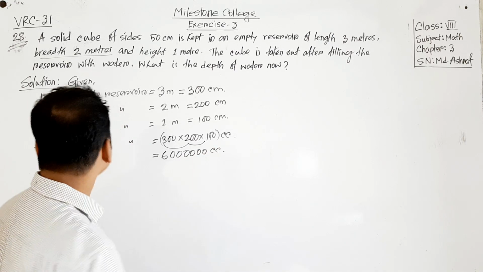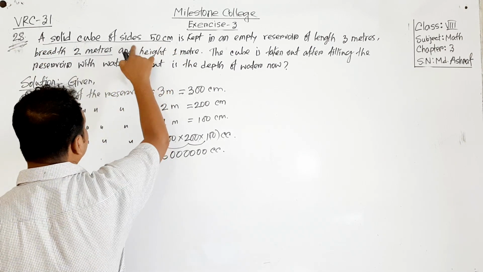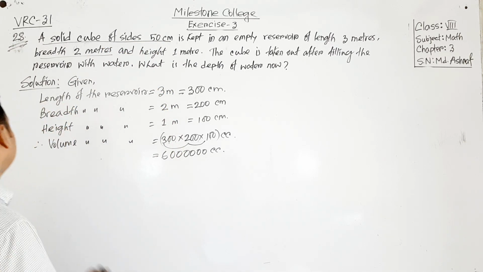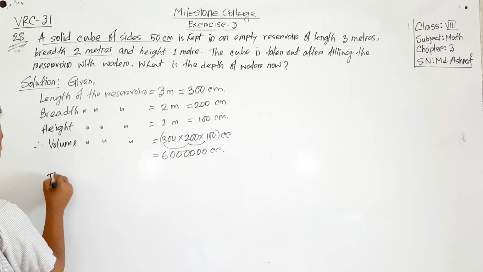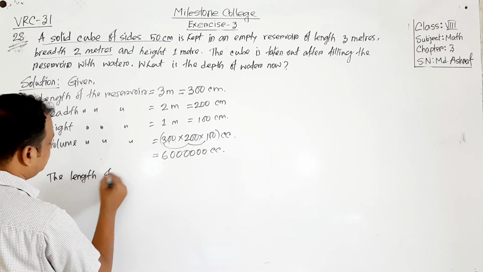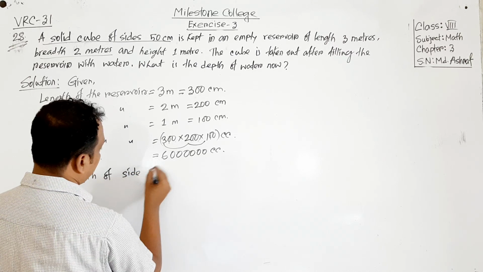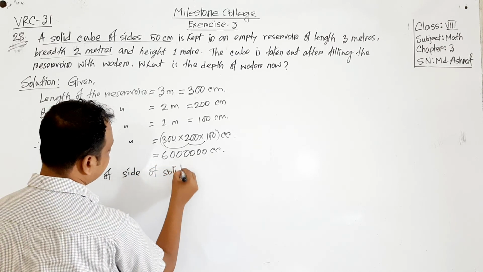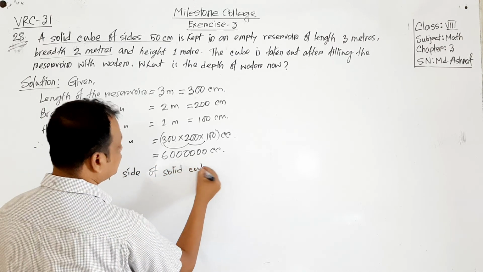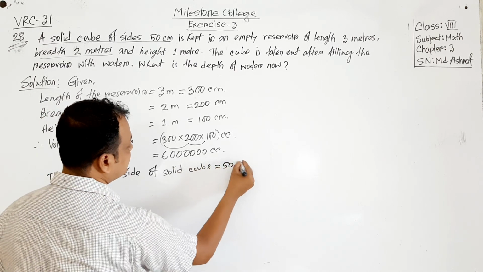Now there is another piece of information: a solid cube with sides of 50 centimeter. Then the length of a side of the solid cube equals 50 centimeter.